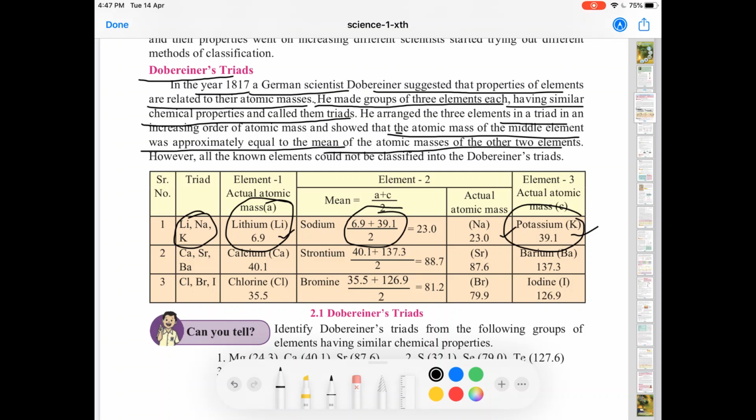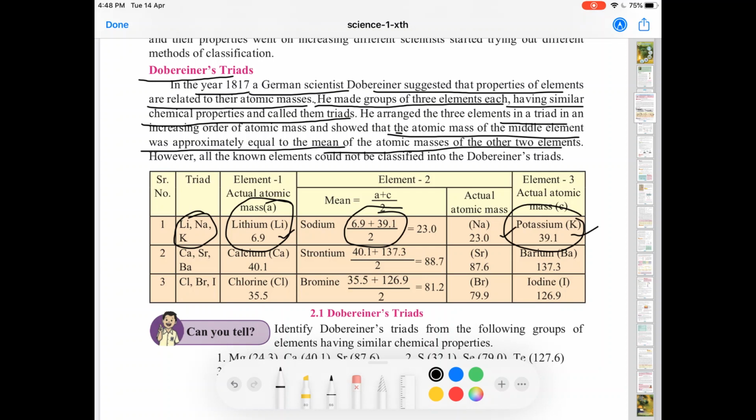6.9 plus 39.1 upon 2, that is equal to 23. Let me repeat. The atomic mass of lithium is 6.9. The atomic mass of potassium is 39.1. If we take the mean of the atomic masses of lithium and potassium, we get 23. How do we do it? 6.9 plus 39.1 upon 2 is equal to 23.